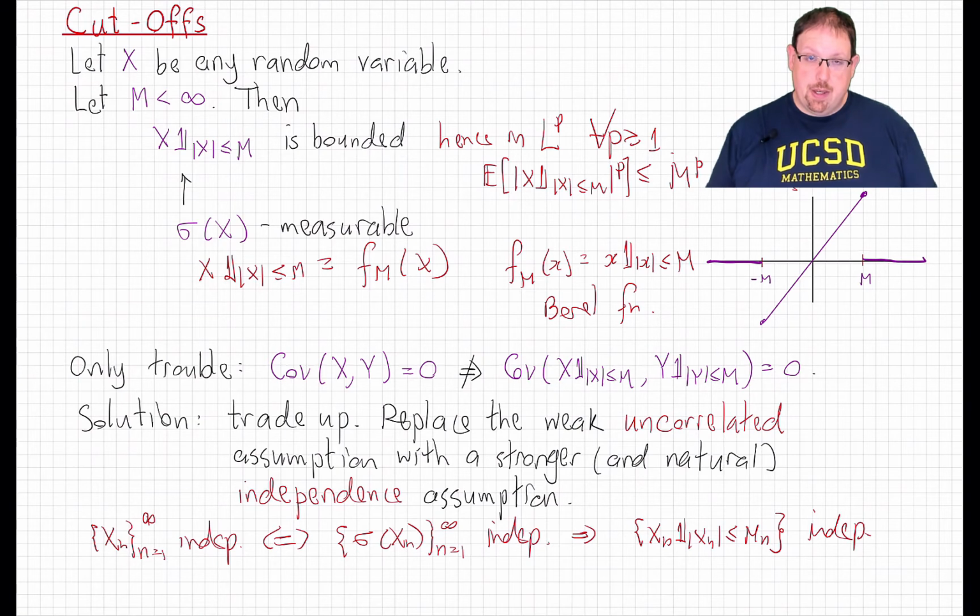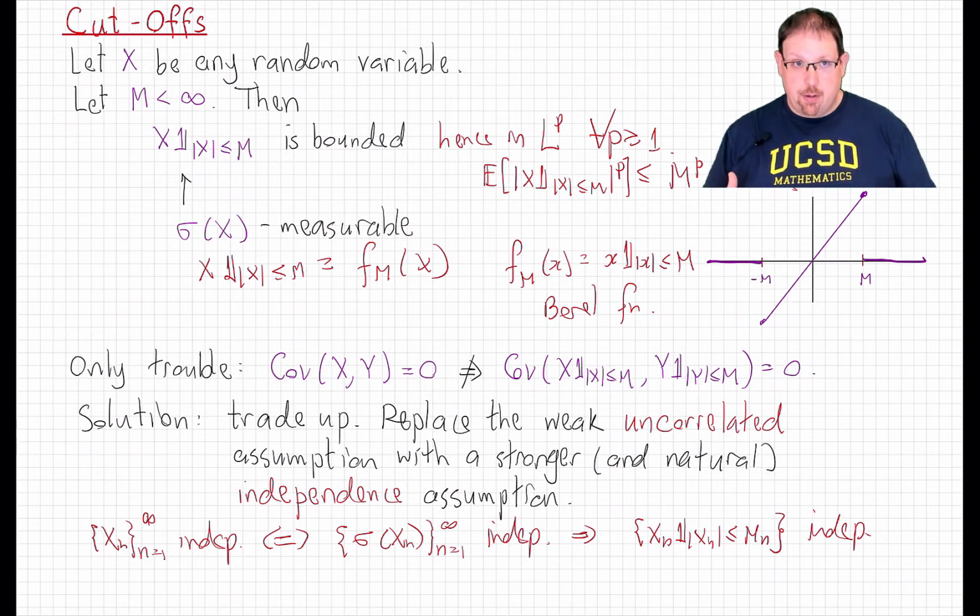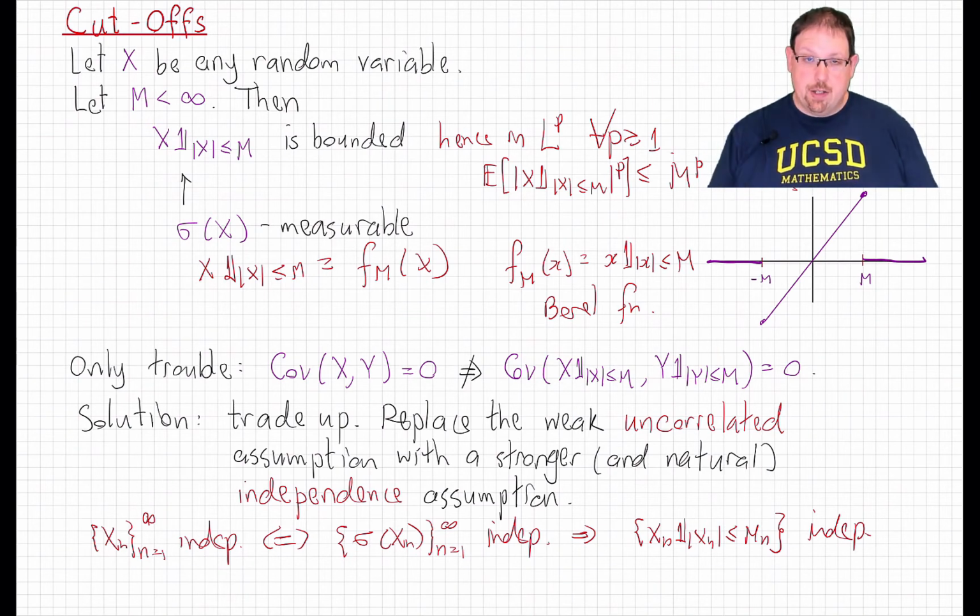We'll start with a sequence of independent L1 random variables, and then we'll do a cutoff to make the new cutoff random variables in L2. We'll use some L2 theory in order to prove the result that we want about their empirical average converging almost surely, and then we'll justify removing the cutoff after the fact, carefully. So before we get into those details, let's now state the theorem.